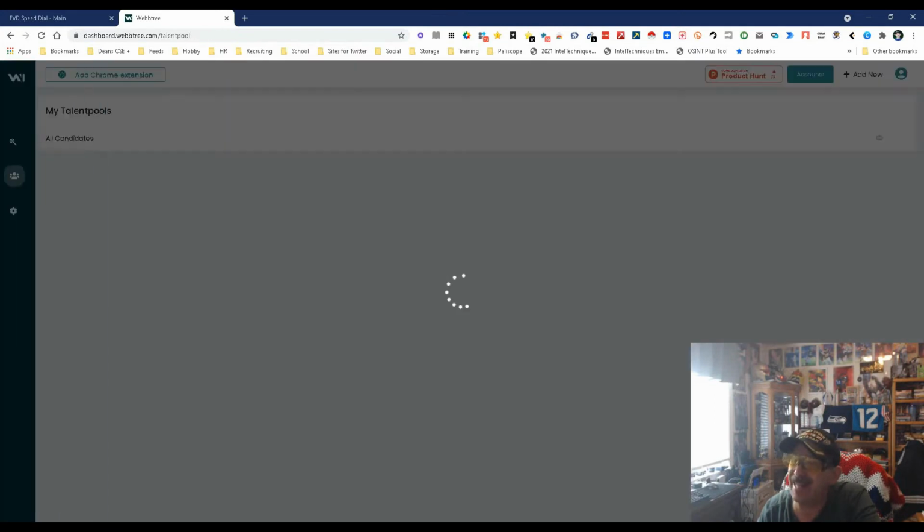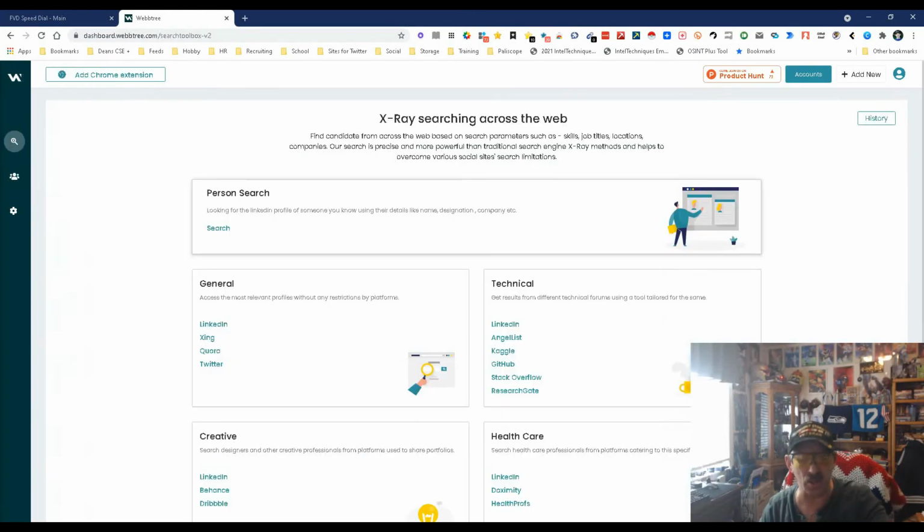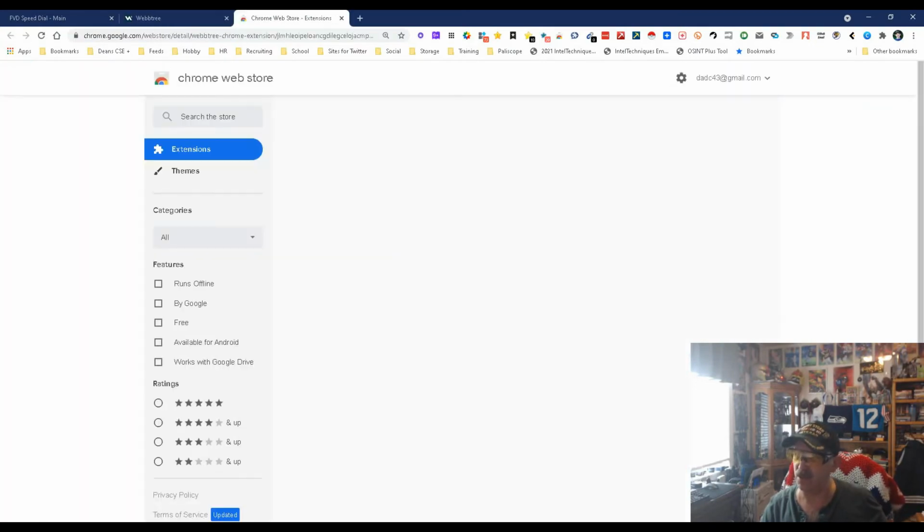So let's go into the talent pools section. This is where you get to save your candidates, and I already know you can create a list, you can download, you can do all that good stuff. So not bad. Let's go to the Chrome extension piece real quick.